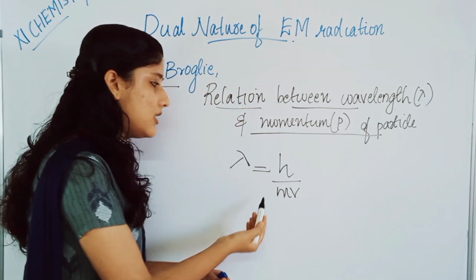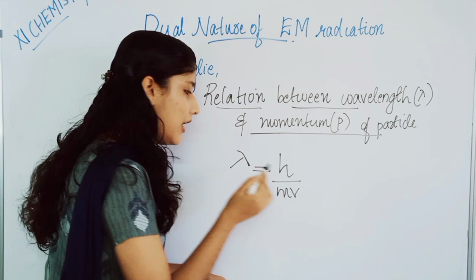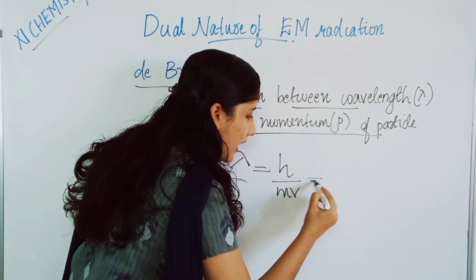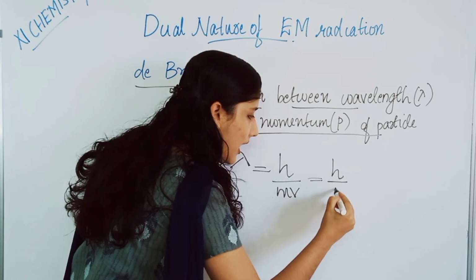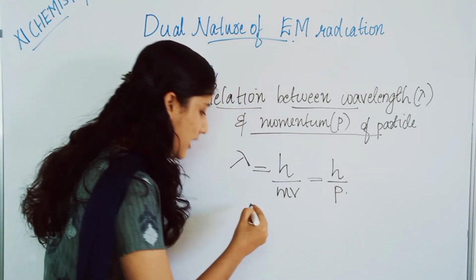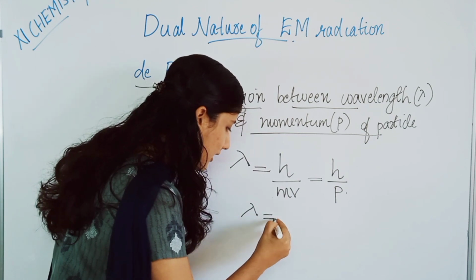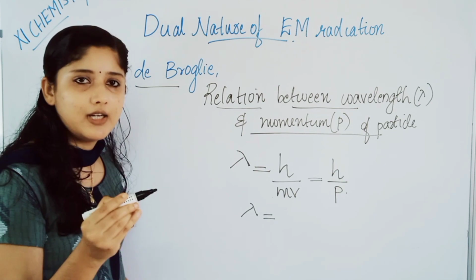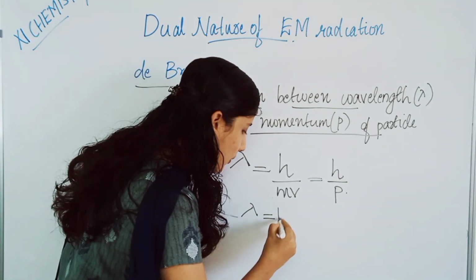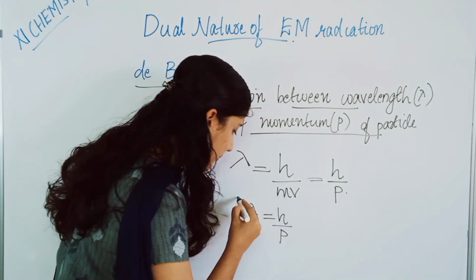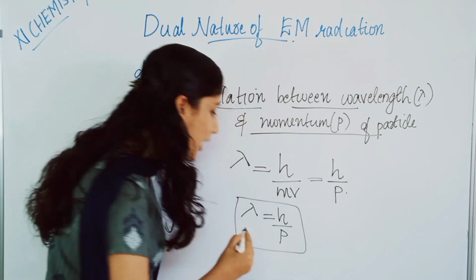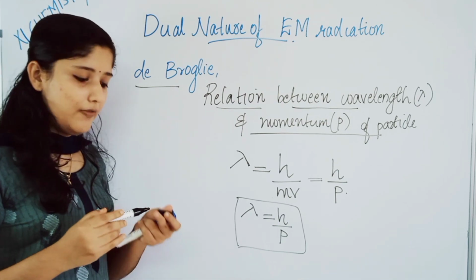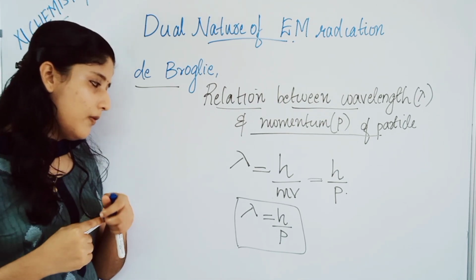h is the Planck's constant, m is the mass and v is the velocity. h by mv is equal to what? h by p. Okay, lambda is equal to h by p is the de Broglie relation. The de Broglie relation of dual nature of matter is lambda is equal to h by p, or lambda is equal to h by mv. Okay, wavelength is equal to what?